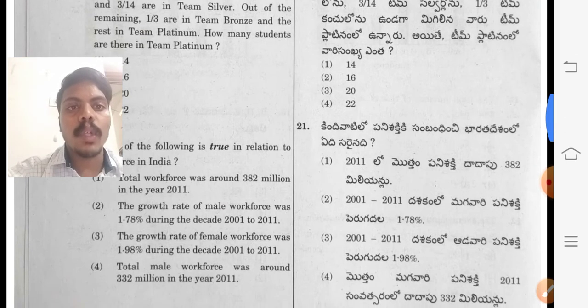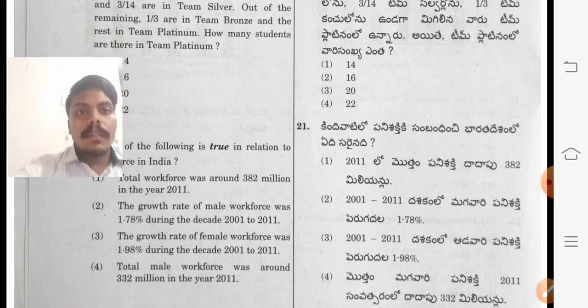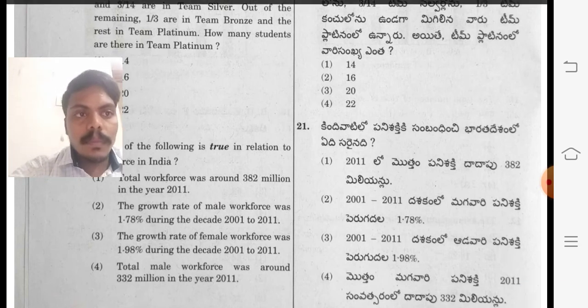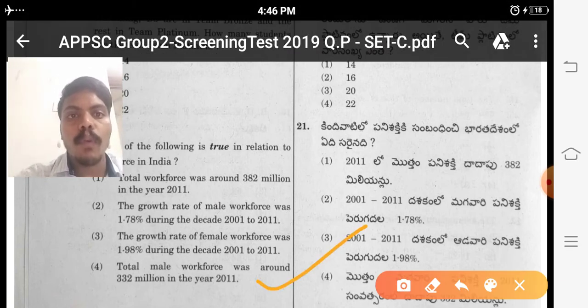Total male workforce was around 332 million in 2011. The fourth one is the right option.